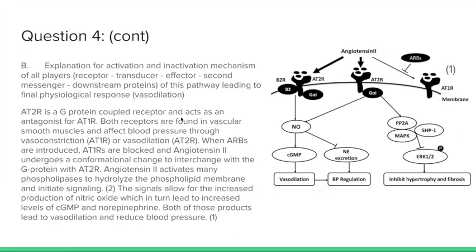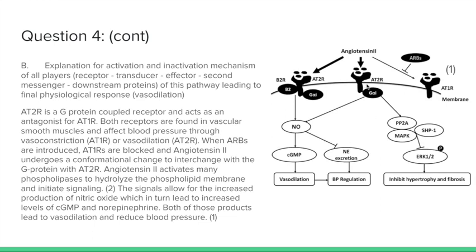For the next slide, we are using our second source and our first source. Part B asks for an explanation of the activation and inactivation mechanism of all players of this pathway leading to the final physiological response, which is vasodilation. So we're using the same diagram. Again, ignore this bottom right quadrant, I guess you could call it.